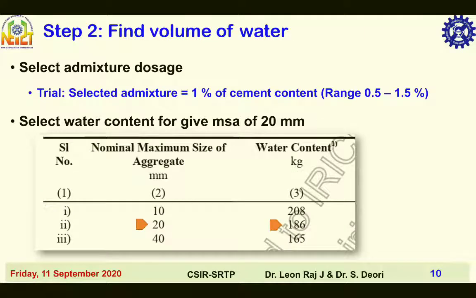Please watch lecture series part 1 introduction for details like what is compressive strength and how this target mean compressive strength formula is derived. Now step 2, find volume of water. First select a chemical admixture dosage within the range of 0.5 to 1.5 percent. Here the selected admixture is 1%. Second, selection of water content for maximum nominal size of aggregate 20 mm. The water content as per code IS 10262-2019 is 186 kg per meter cube.